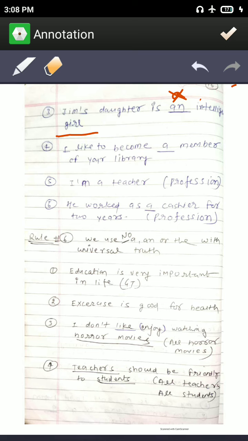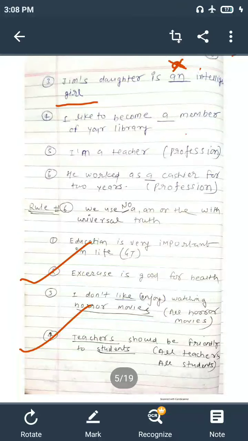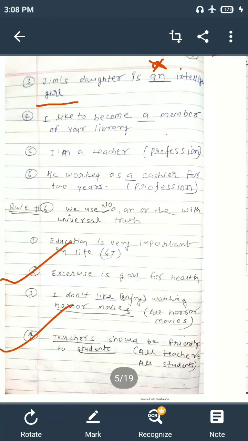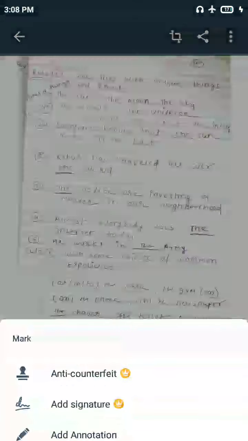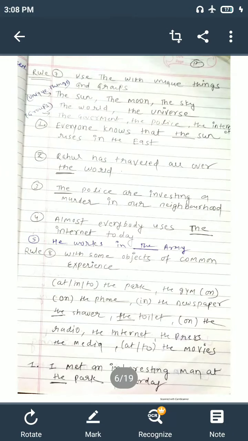Teachers should be friendly to students. So here we will not use "a student" or "a teacher", because you know that it is a universal truth. Teachers should be friendly with students. It should be there, it must be there. So when something is a must, like exercise is good for health, then we'll not use "a" or "an" here, or also "the" here. Next, rule number 7 says use "the" with unique things and groups.